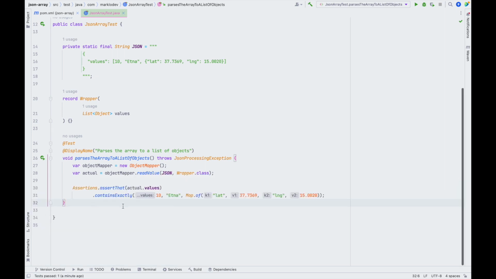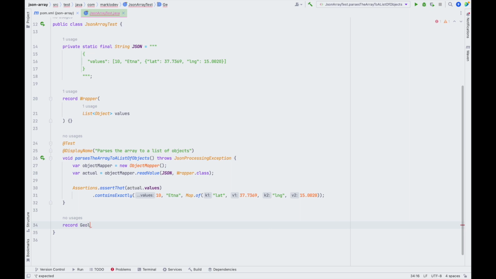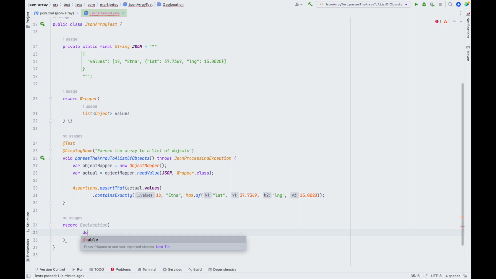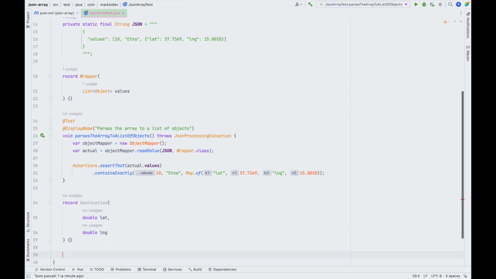And again, let's create a record for our parsed object. We will call this geolocation, and it will have two fields, both will be double. And to parse this into a triple, we need to define our custom deserializer. So let's start by doing just this.